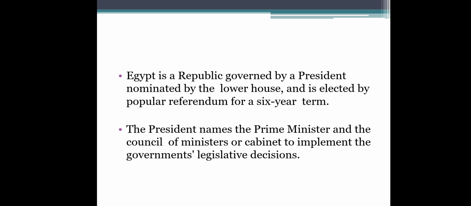Egypt is a republic governed by a president nominated by the lower house and elected by popular referendum for a 6-year term. The president names the prime minister and the council of ministers or cabinet to implement the government's legislative decisions.